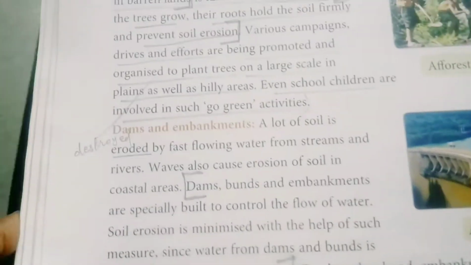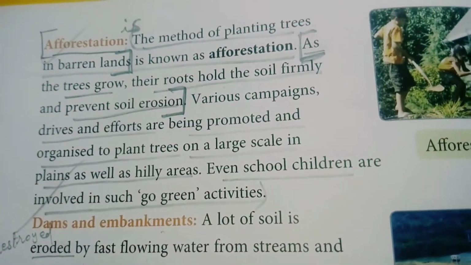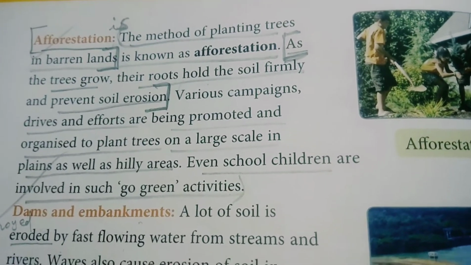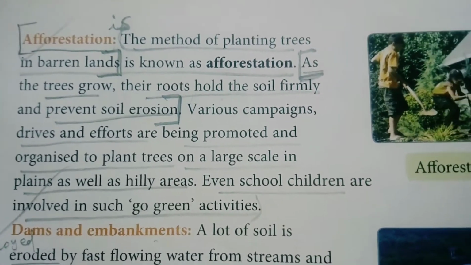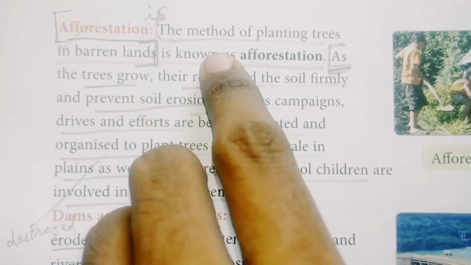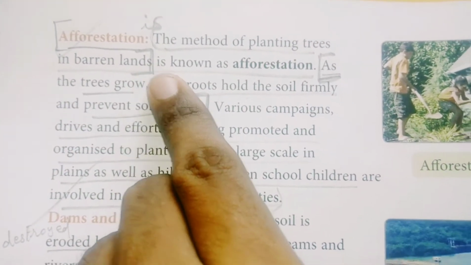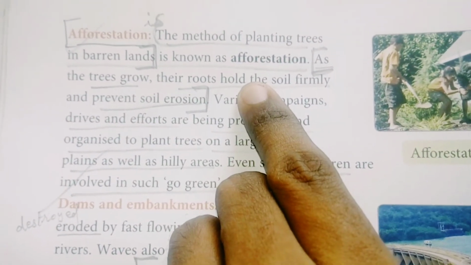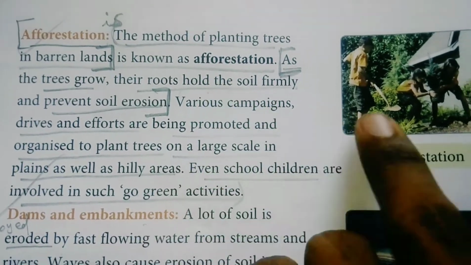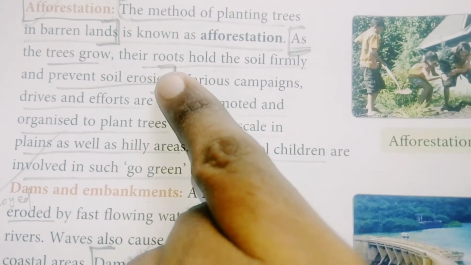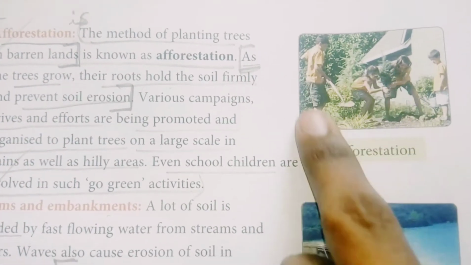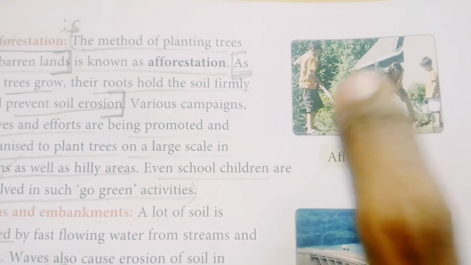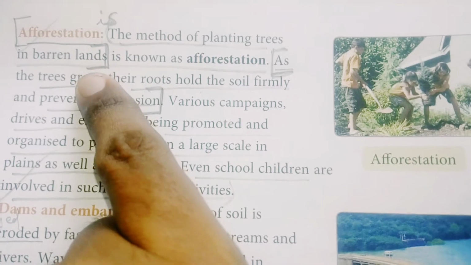The third is afforestation. See, this is also a very brilliant method for preventing the soil erosion. This method means the planting of trees on barren lands. I have already explained it while we were explaining the chapter. Barren land means from where the 1/4 of the part of the land is used for growing crops. That is what barren lands means.